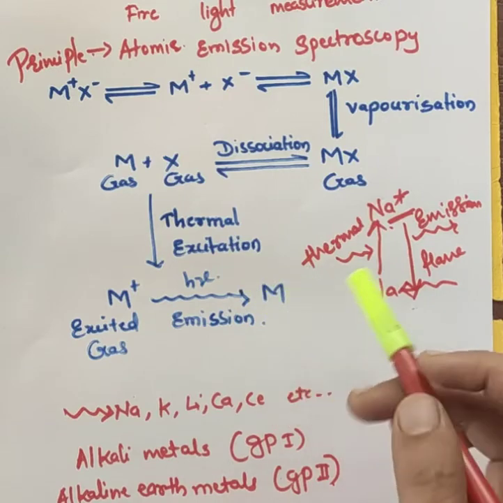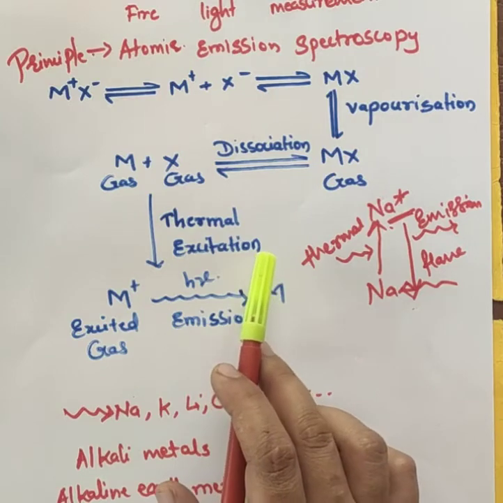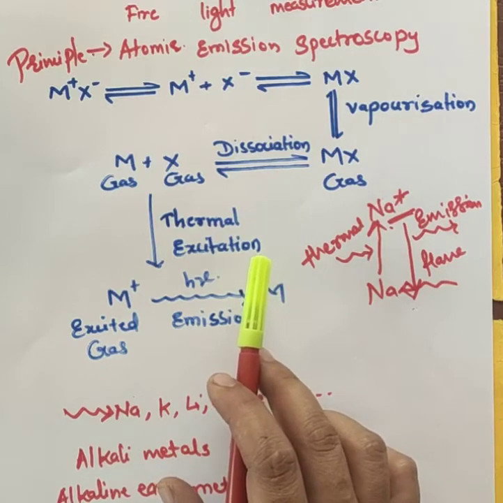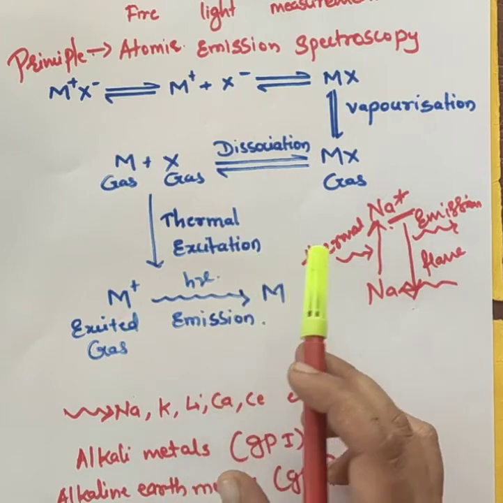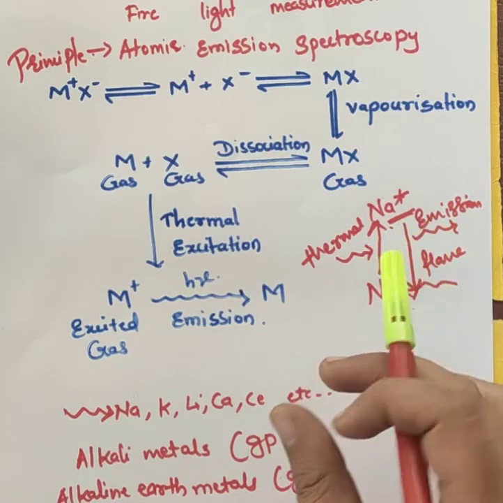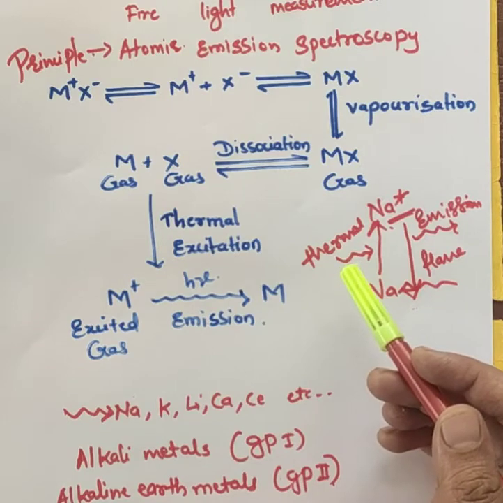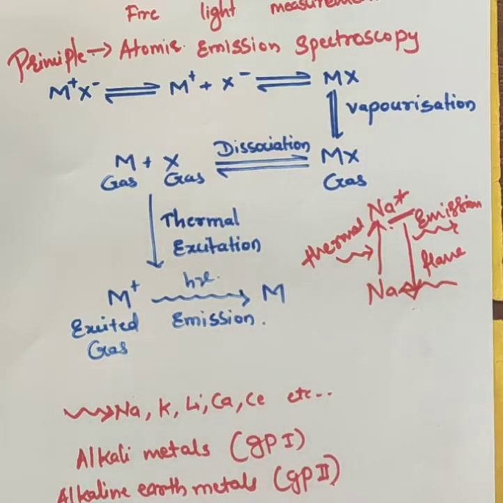That is the thing you have to remember: the excited atoms emit radiation characteristic of the element, and that gives the characteristic wavelength. Now the emitted radiation passes through the monochromator, and then the spectrum is detected by the photodetector.